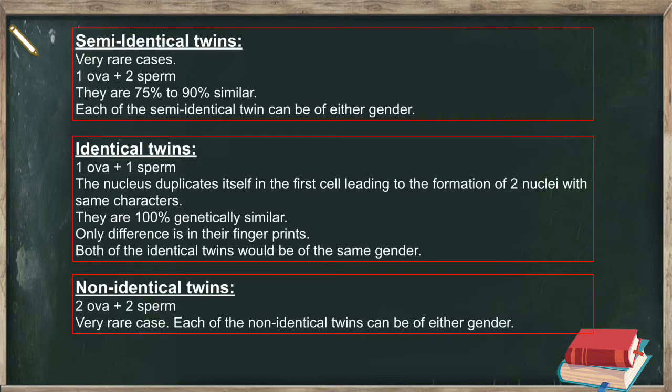Non-identical twins, due to the fusion of 2/2 sperm. This is due to the fact that in some cases women produce 2 ova at the same time. Very rare case. Each of the non-identical twins can be of either gender.